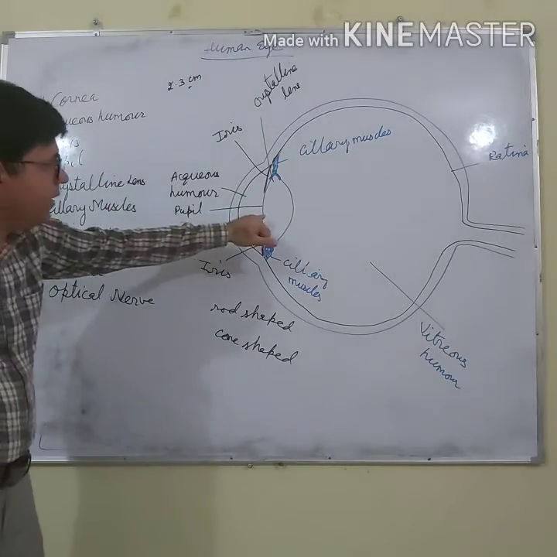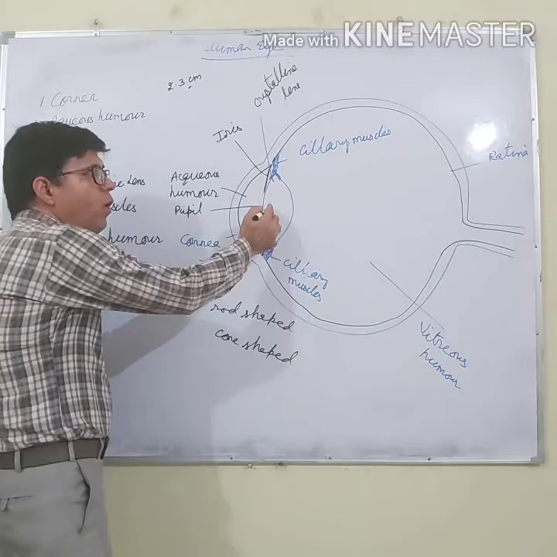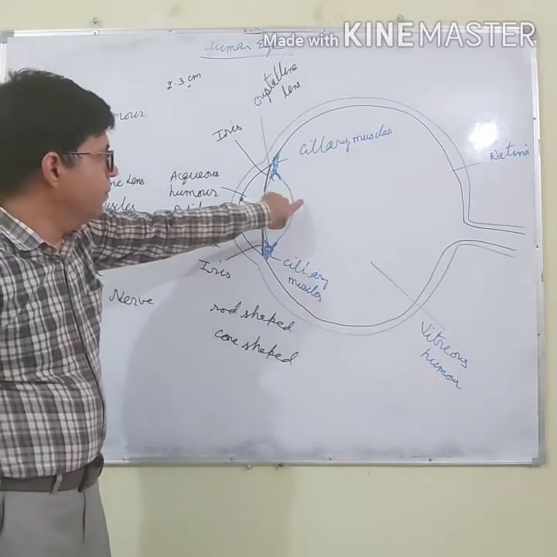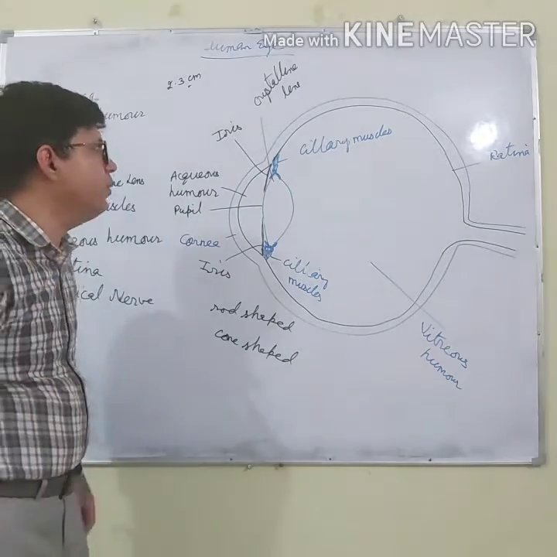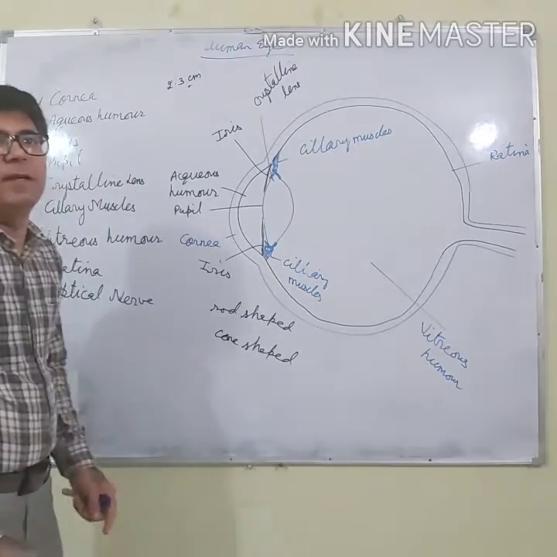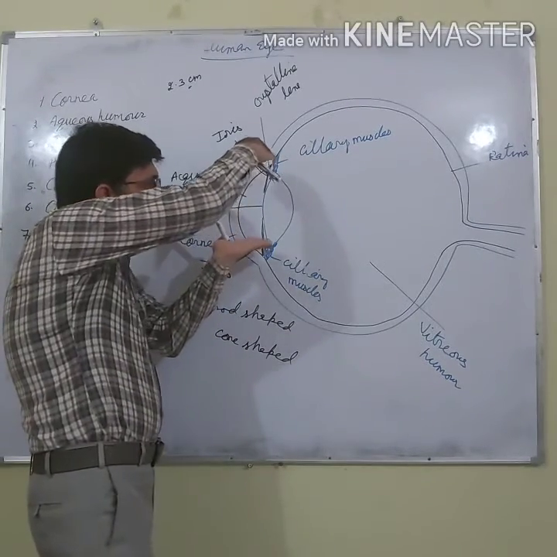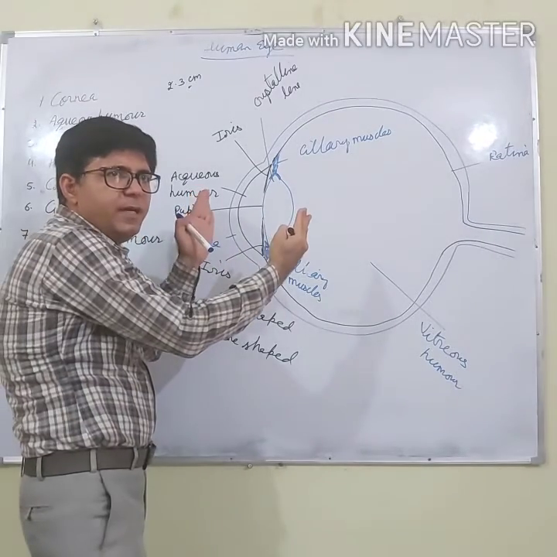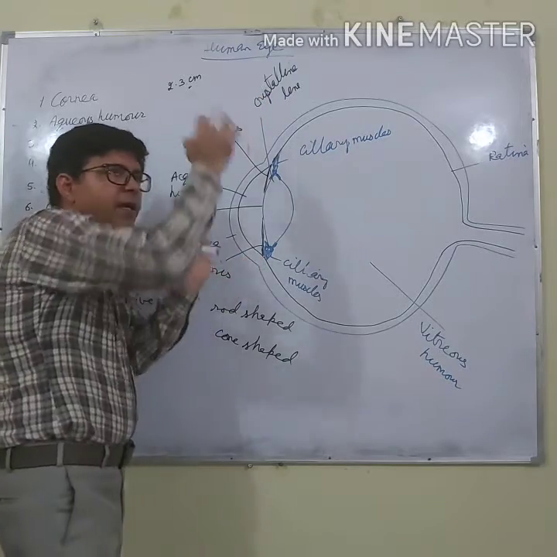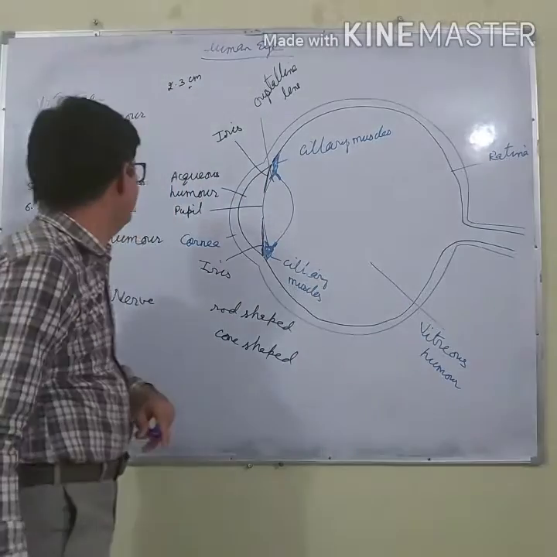Crystalline lens forms the image at the retina. Its focal length is not fixed. Its focal length varies because it is made up of flexible tissues, and this crystalline lens is held by the ciliary muscles. When ciliary muscles contract, the lens becomes thick, and its focal length decreases. When ciliary muscles relax, the lens becomes thin, and as a result its focal length increases and we can see faraway objects.